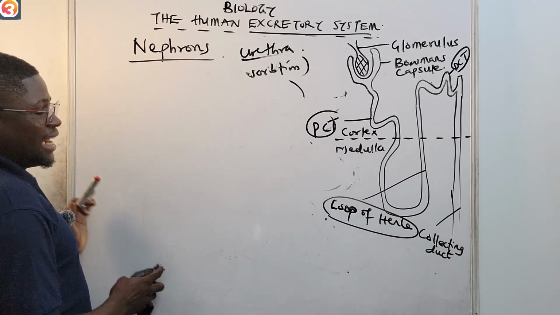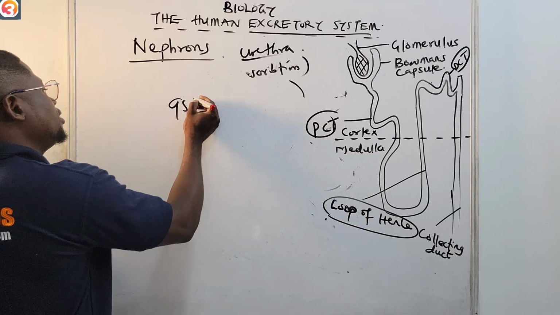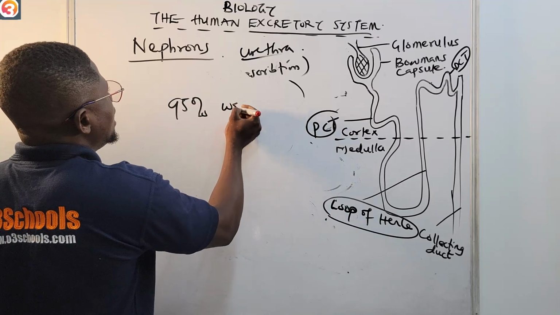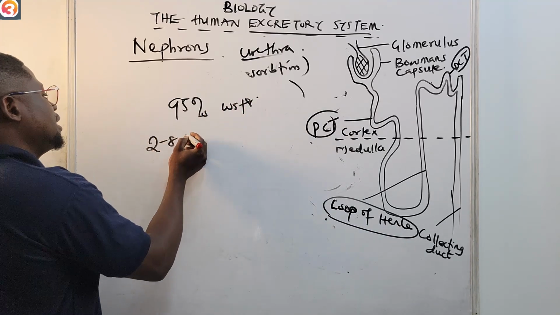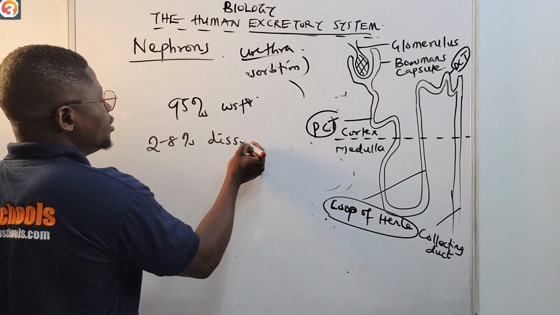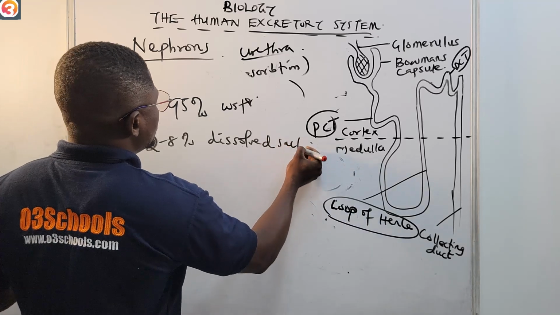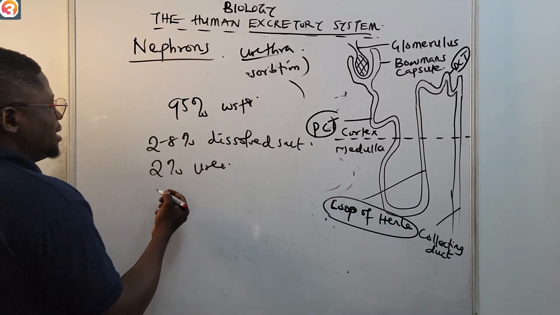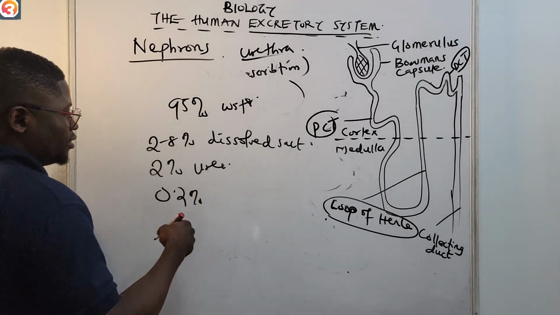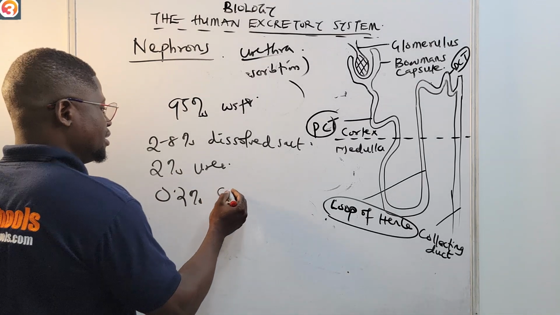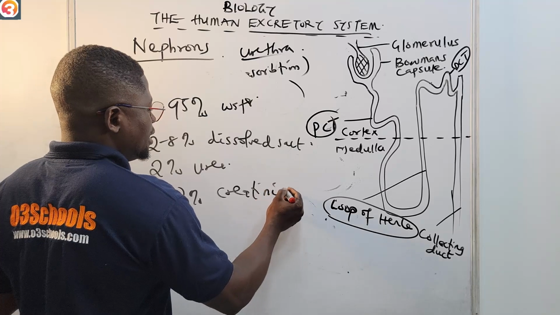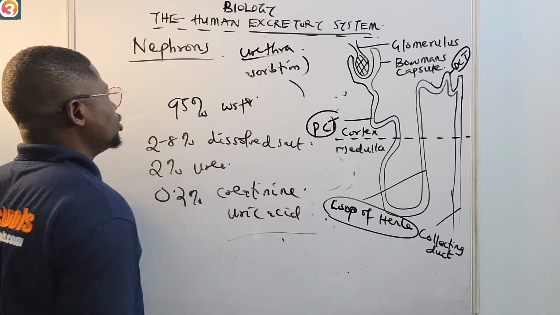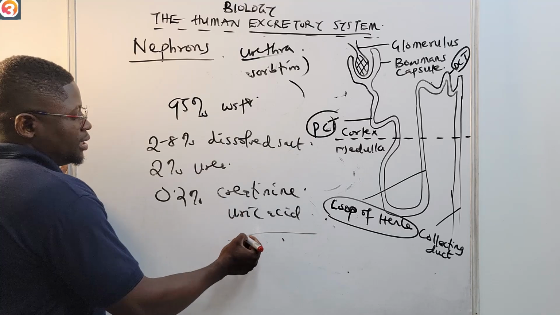And of course, urine has about 95% water. It has 2.8% dissolved salt, and then 2% urea, and about 0.2% of other substances like creatinine, uric acid, and even ammonia.